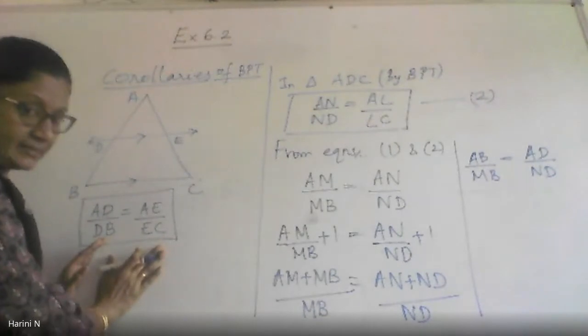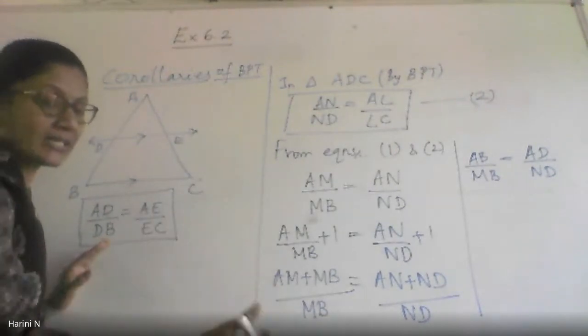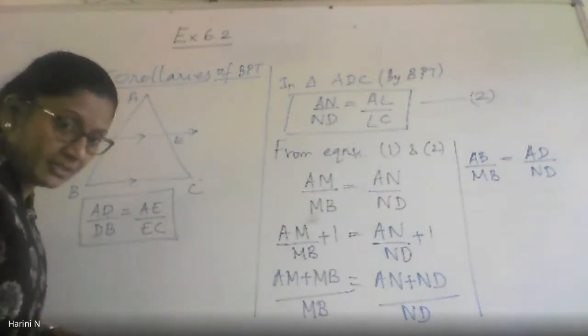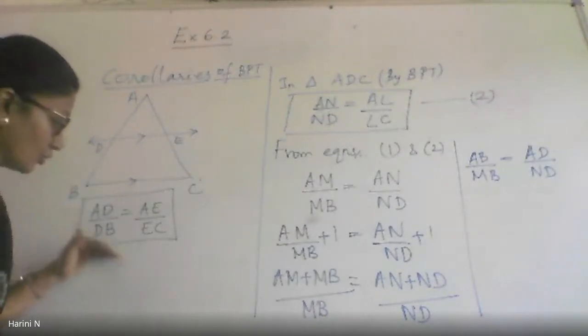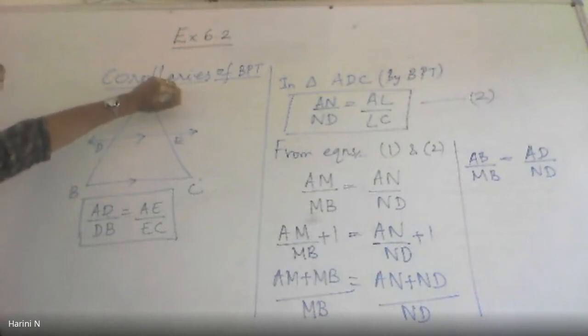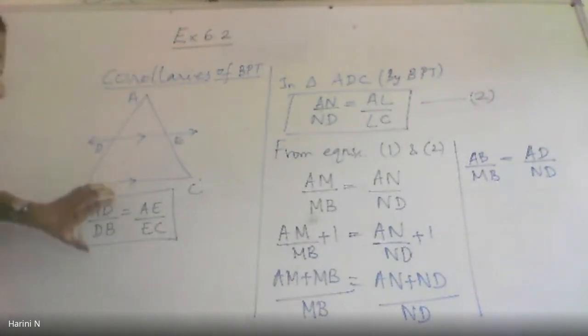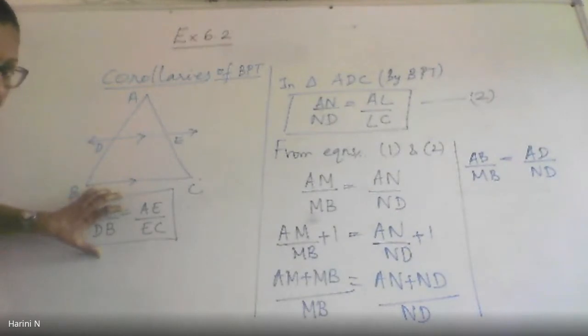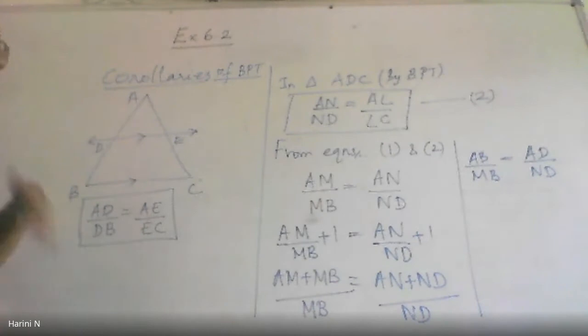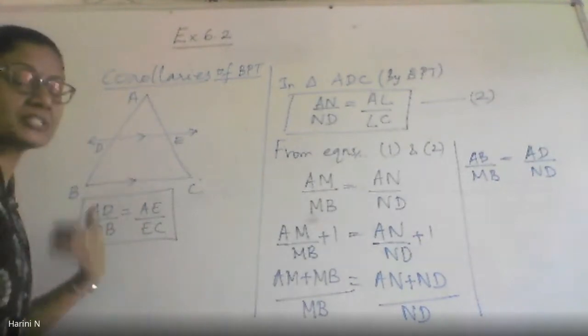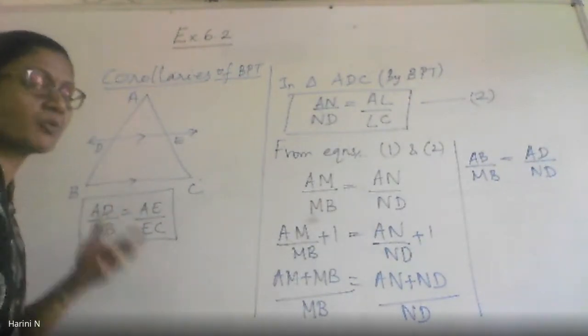Apart from this result, there are a few other results also which are accepted because of this theorem. And those are called the corollaries for the particular theorem that we are focusing on. This is the main result of the BPT. Corollaries are those alternative results which are accepted without any proof.